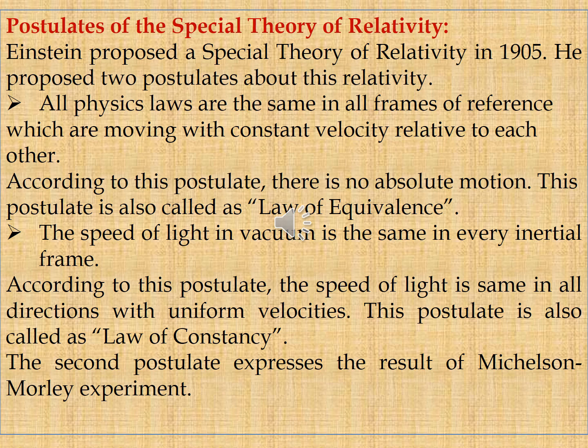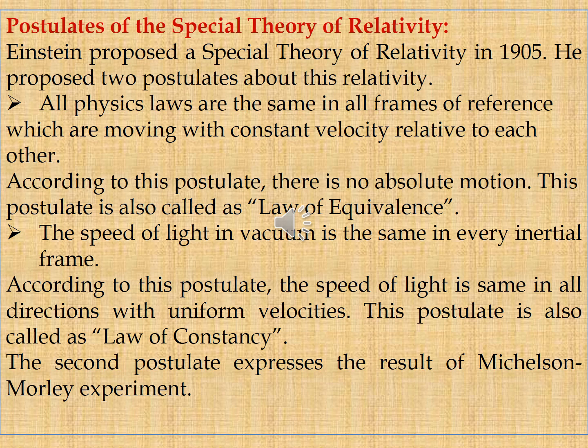Postulates of the special theory of relativity. Einstein proposed the special theory of relativity in 1905. He proposed two postulates. First one, all physical laws are the same in all frames of reference which are moving with constant velocity relative to each other. According to this postulate, there is no absolute motion. This postulate is also called the law of equivalence.